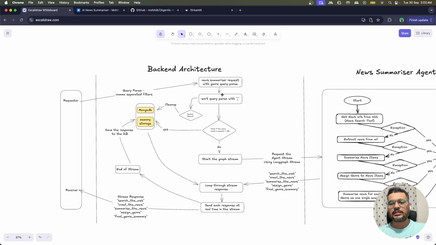Now, what the backend does first is it takes all the query parameters, sorts them, and then creates a key for it. Once the key is created, that key will later be used to save the results. So let's suppose I am searching sports and AI, and after me, once the results are generated, someone else is also searching sports and AI, the same query. Then we can avoid the agent call, and we can directly give it from our backend itself.